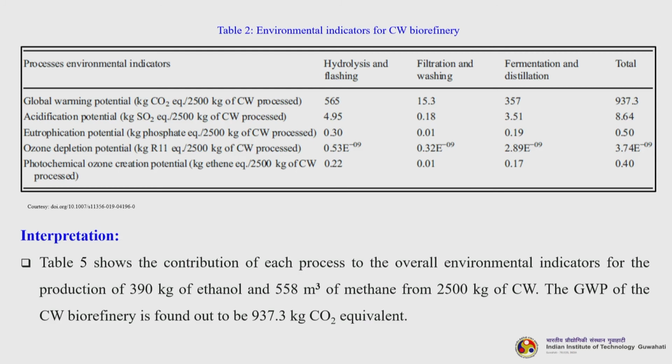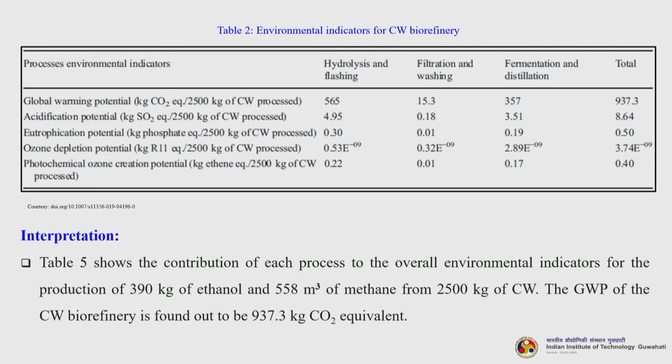So, it is 0.5, very small. Okay. For again 2500 kilogram of CW process, if you talk about the photochemical ozone creation potential, it is 0.4 kilogram ethene equivalent for 2500 kilogram of the CW that is processed. Fine. So, this gives you an understanding about how different types of processes are generating different types of parameters, which we have measured in exclusively 5 different indicators, right.